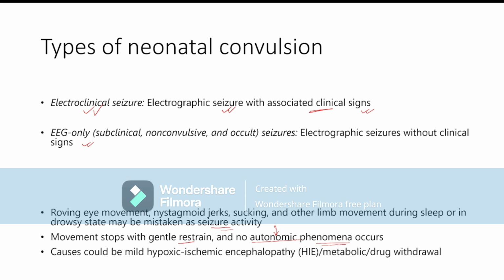If there is no autonomic activity, then the child may be having some seizure-like mimic activity. So always differentiate seizure-like activity from neonatal convulsion. The most common causes of seizure-like mimic activity are hypoxic ischemic, metabolic, or drug withdrawal.